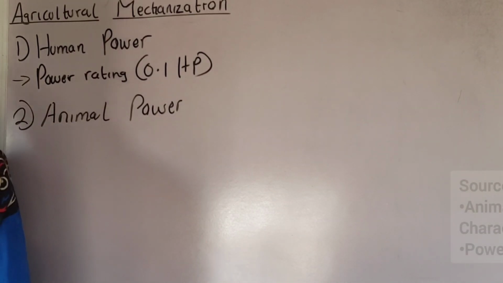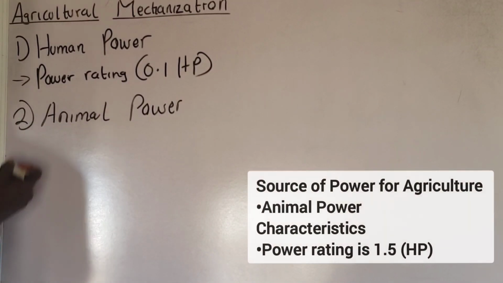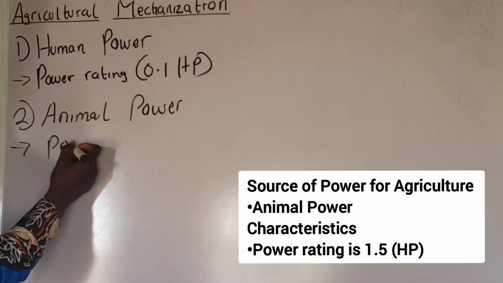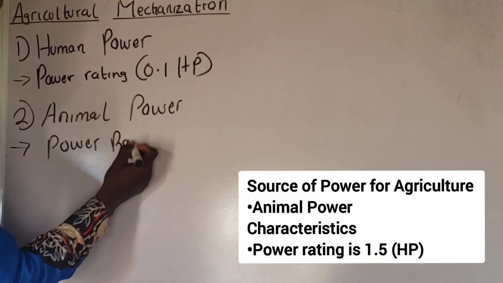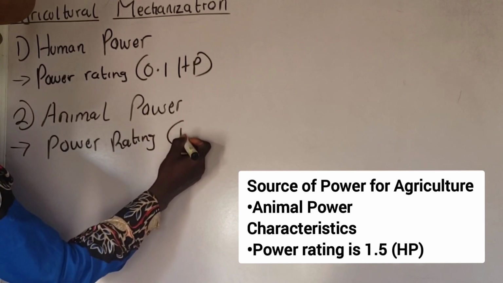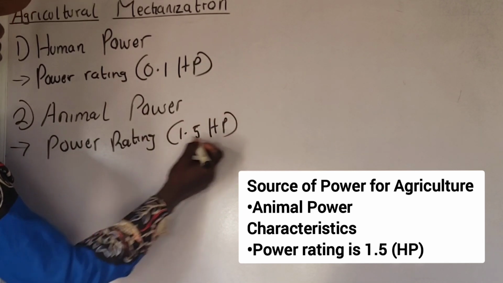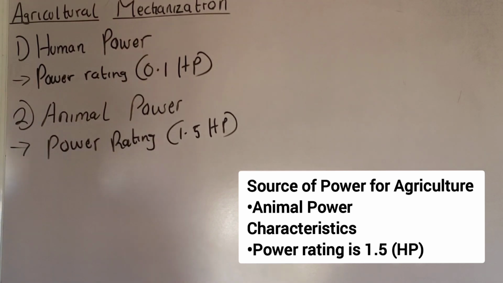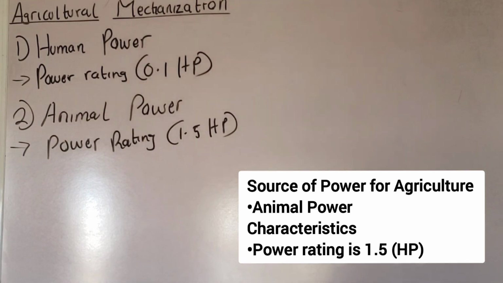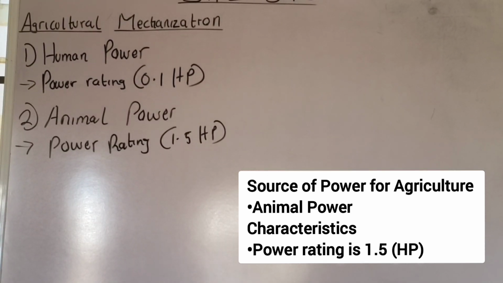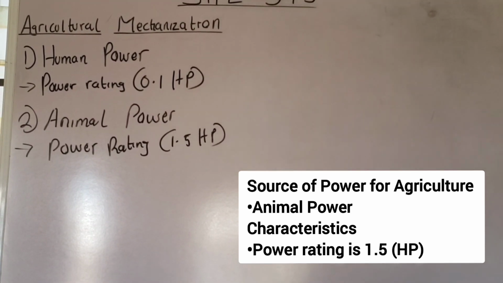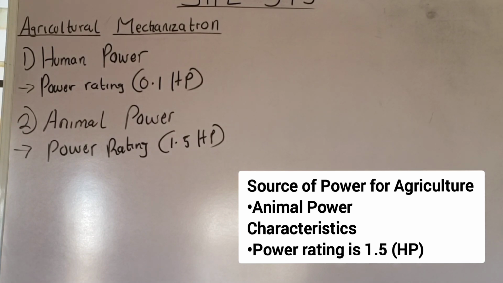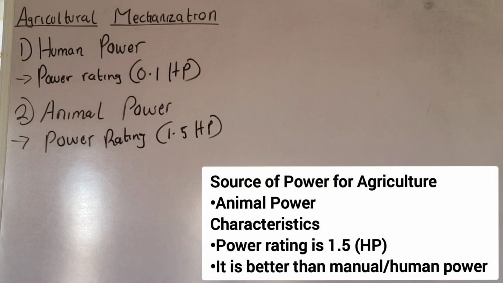The first characteristic that we're going to talk about is the power rating. The power rating of animal power is 1.5 horsepower. You can see now, even comparing human power to animal power, animal power is more efficient. So it is 1.5 horsepower. That is the power rating of animal power. Another characteristic is that it is better than manual or human power.